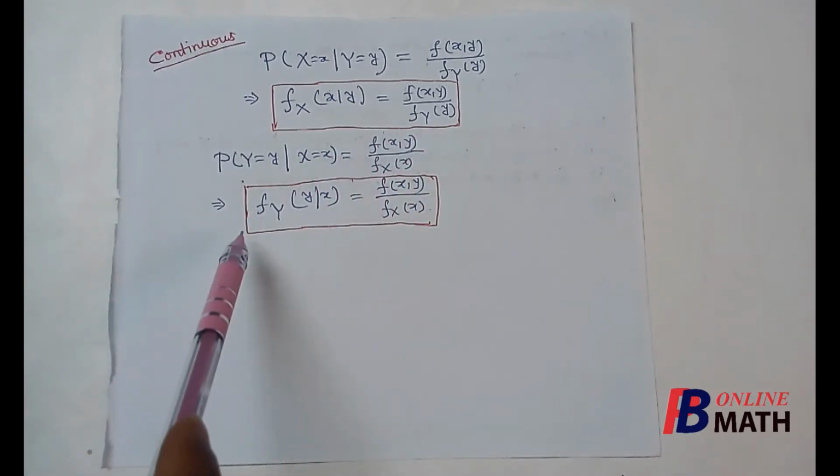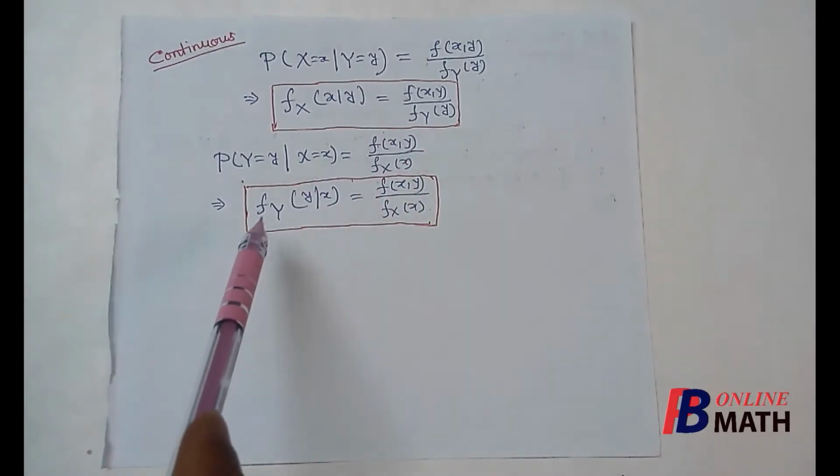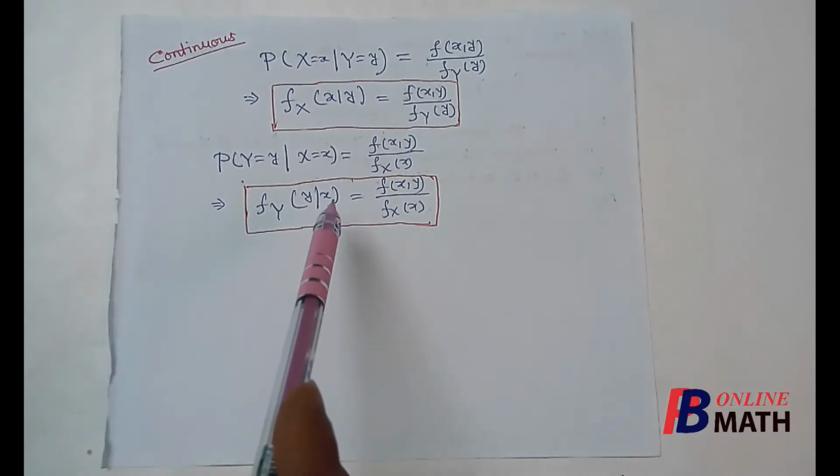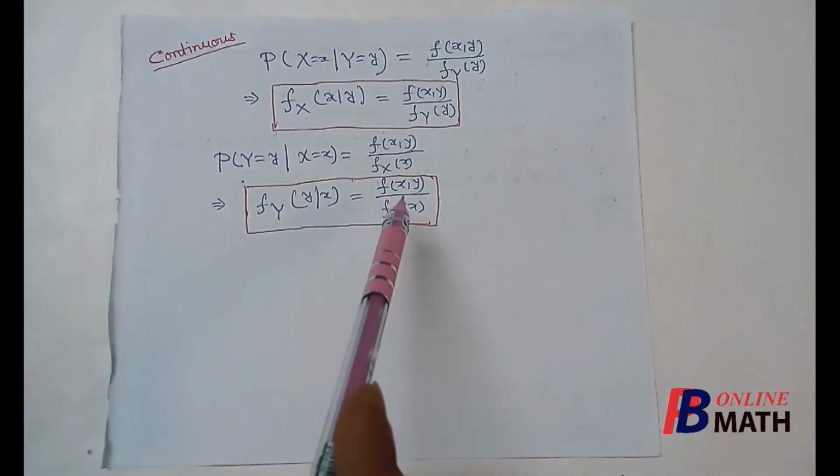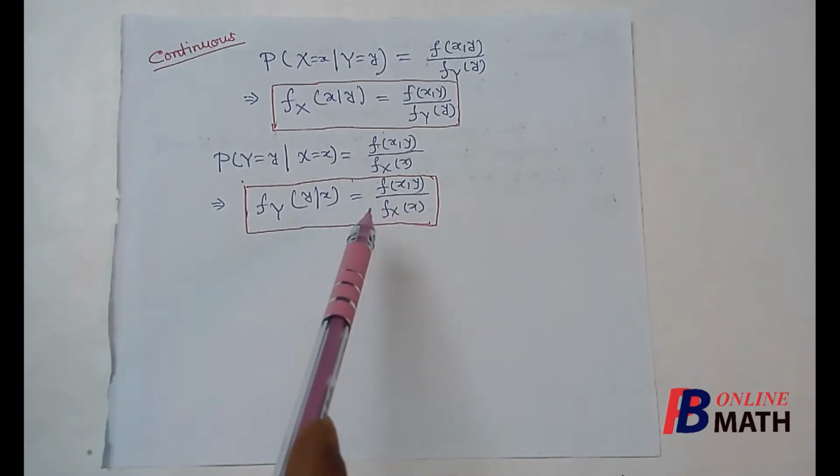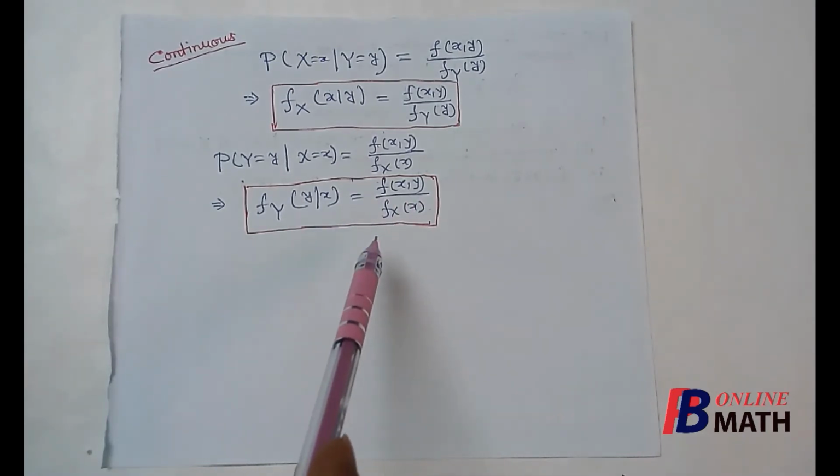Similarly, if we want to find the conditional density function of y on the condition of the event x, that is equal to fxy, the joint PDF, divided by fxx, the marginal PDF of x.